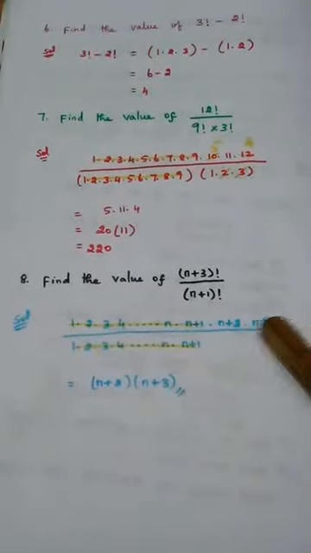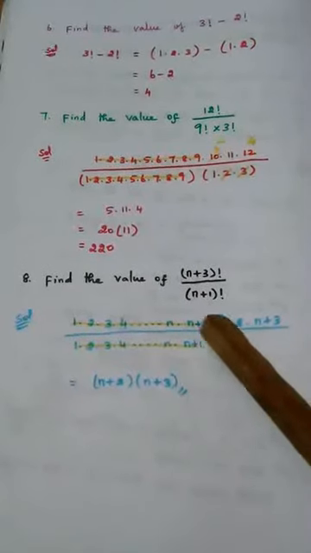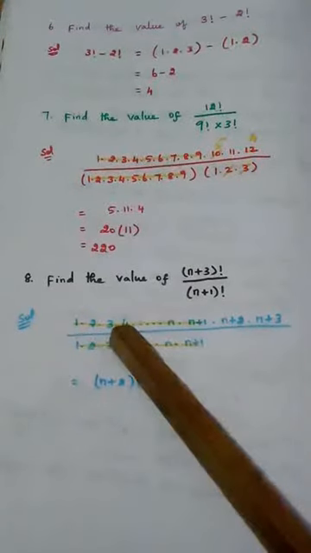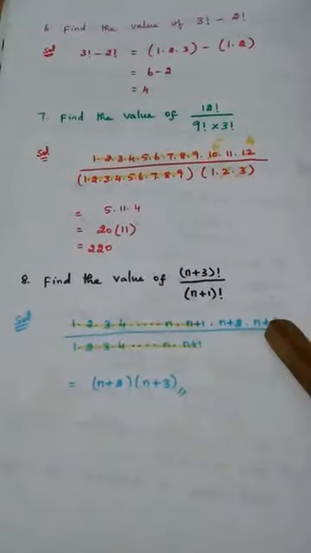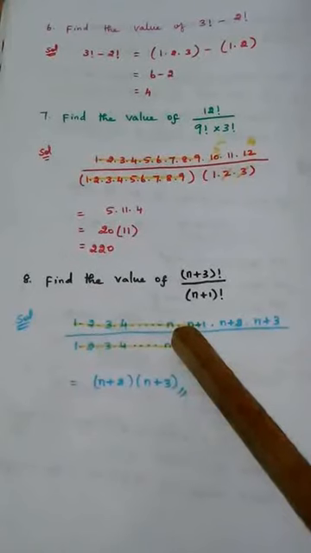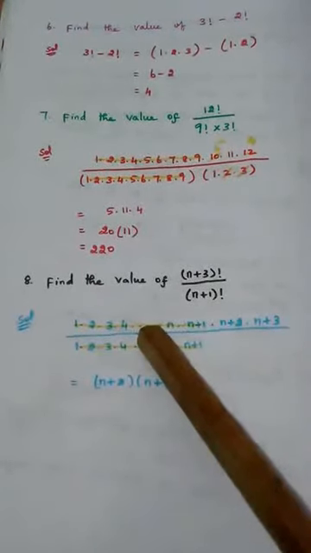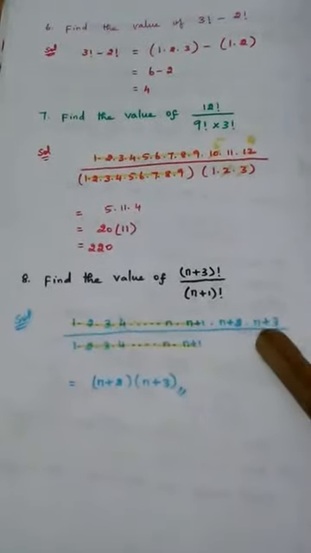What will be present before n plus 3? N plus 2. What will be present before n plus 2? N plus 1. What will be present before 4? 3. Before 3, 2. Just reducing 1. N plus 3, reduce 1, you will get n plus 2. Reduce 1, n plus 1. Reduce 1, n. If you reduce 1, n minus 1 will come. So 1, 2, 3, 4, n, n plus 1, n plus 2, n plus 3.